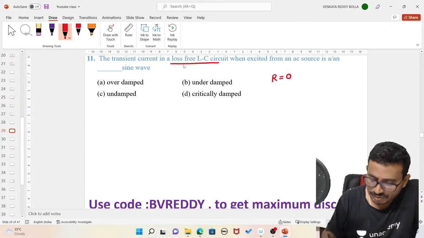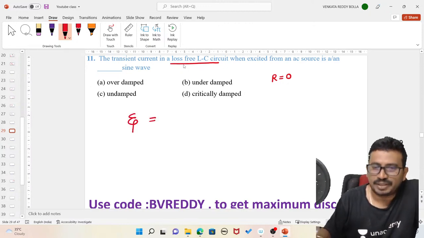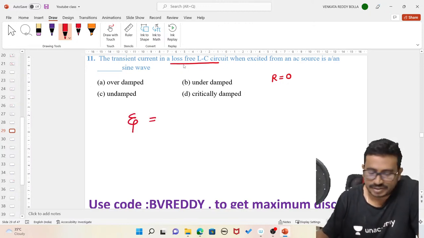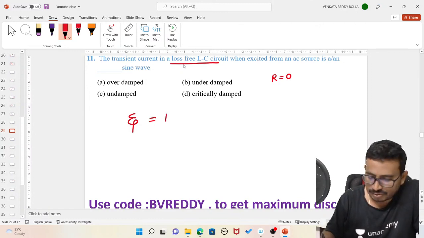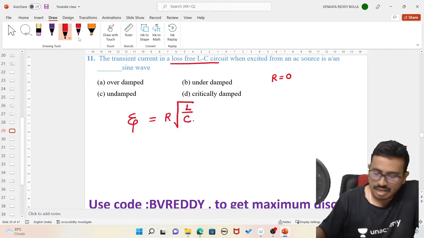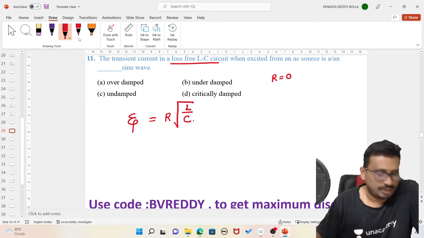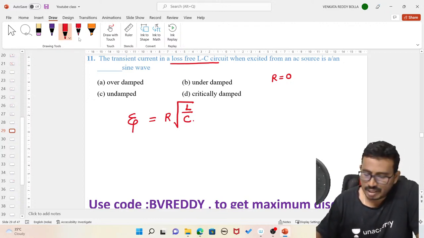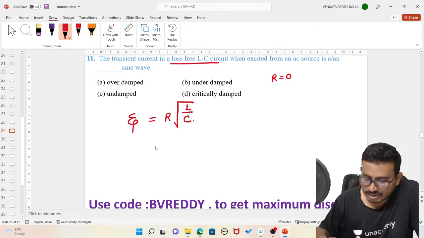That means, as we know, zeta, the damping coefficient, is given as R into the square root of L by C. As this R value is 0, what happens? Zeta value will become 0.